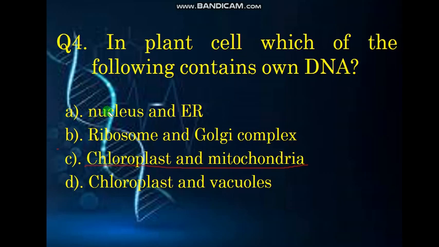Coming to option A, the nucleus has DNA, and the endoplasmic reticulum doesn't have DNA. Coming to the ribosomes and Golgi apparatus, they don't have any genomic DNA or their own DNA. Chloroplasts have DNA and vacuoles don't, but here the correct option is chloroplast and mitochondria, which have their own DNA, chloroplast DNA and mitochondrial DNA.